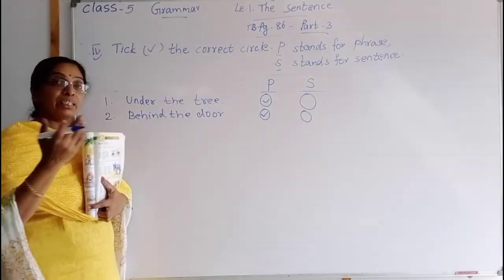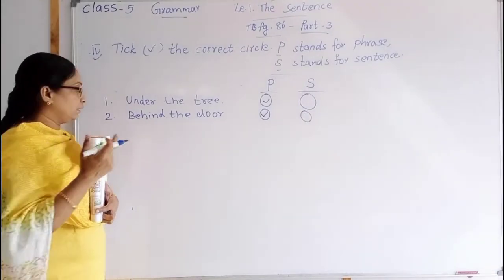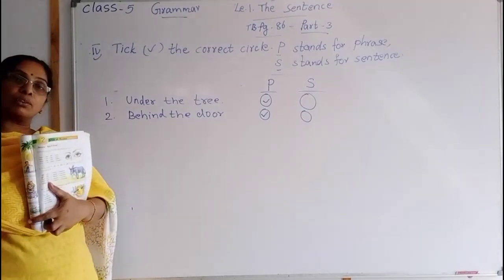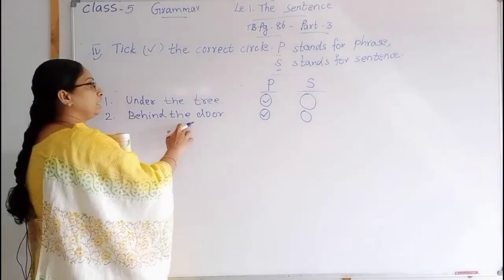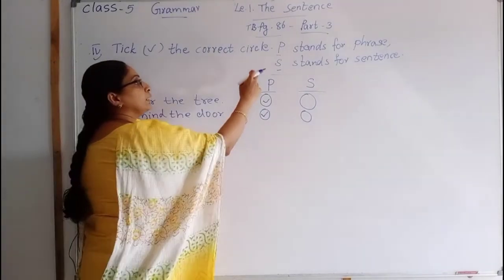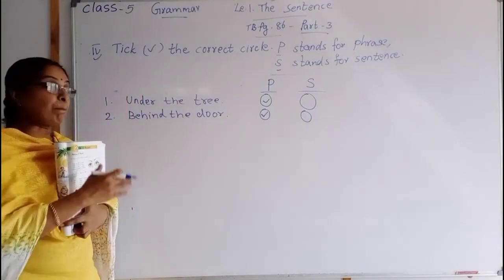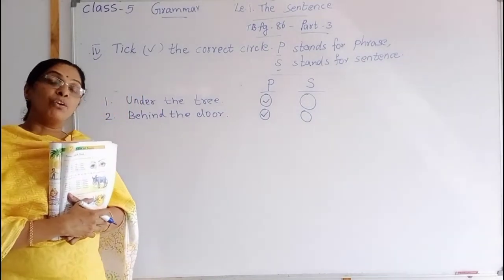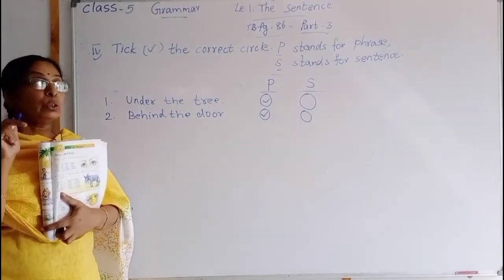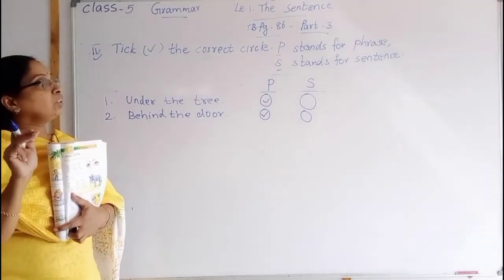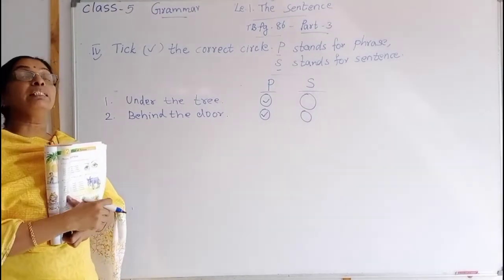Here, under the tree. What is under the tree? Who is under the tree? Which tree? That we are asking. The next, behind the door. What is there behind the door? Who is there behind the door? That sentence is not complete. That's why this is a phrase, not a sentence. That is a part of the sentence, which you will call a phrase. A sentence has 2 parts, subject and predicate. We should have these, then only it will become a sentence.